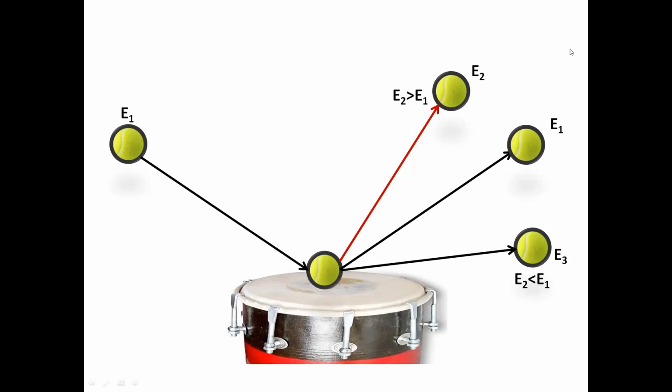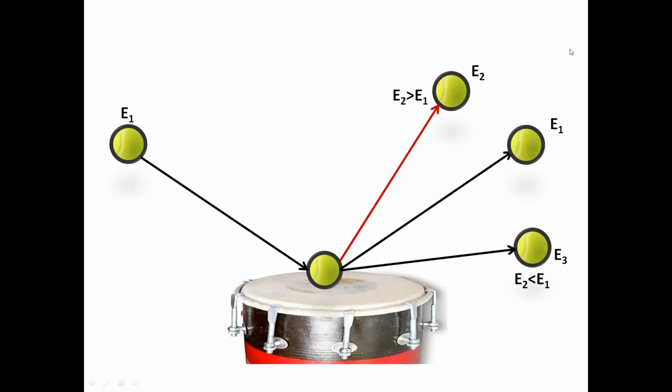So the incident energy of the tennis ball will be utilized in two ways. One part of the energy will be utilized to make it vibrate, and the second part will be utilized to create the sound. So just forget about the sound effect.